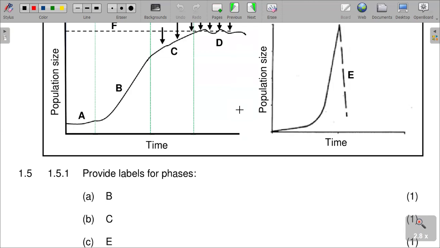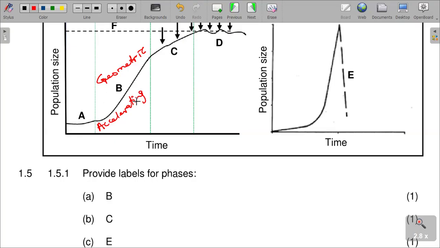For B, it is actually accelerating. It can be called accelerating phase, or it can also be called geometric phase.